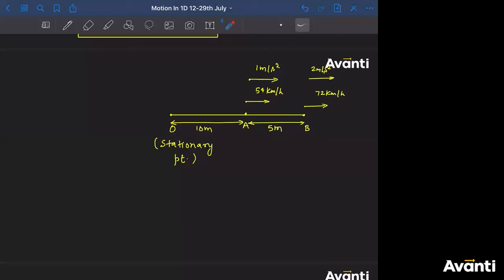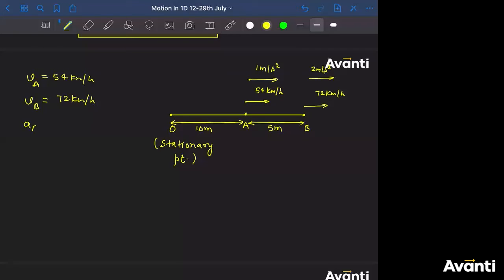What is this acceleration? If I tell you this is the acceleration of A, that means acceleration of A with respect to ground. And this is the acceleration of B, that means acceleration of B with respect to ground. So from this data, you can write velocity of A is 54 kilometer per hour. Velocity of B is 72 kilometer per hour.